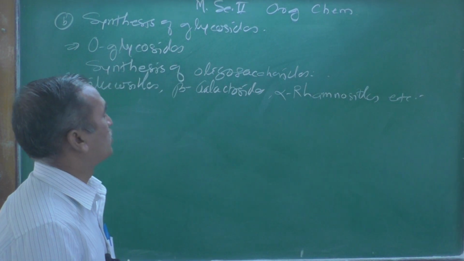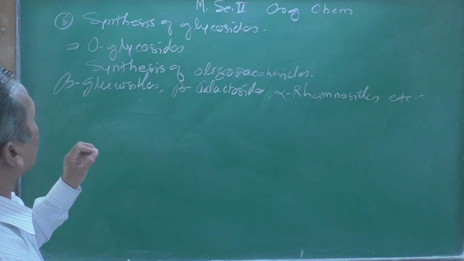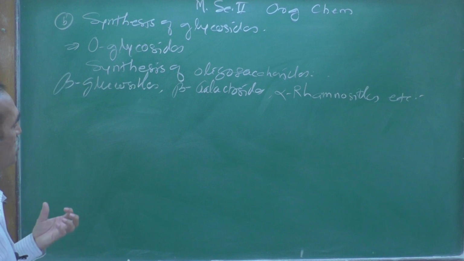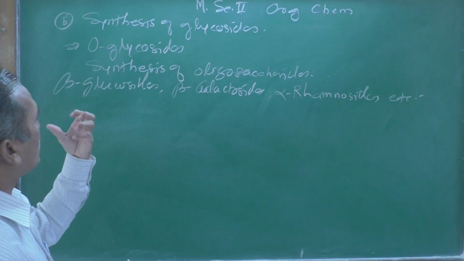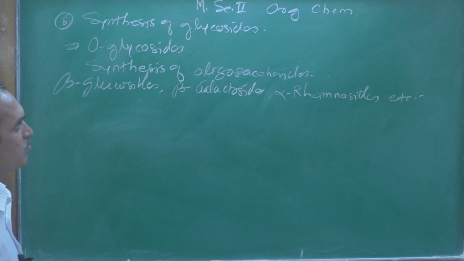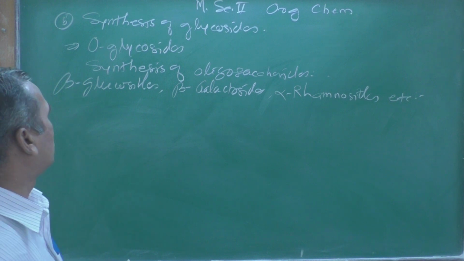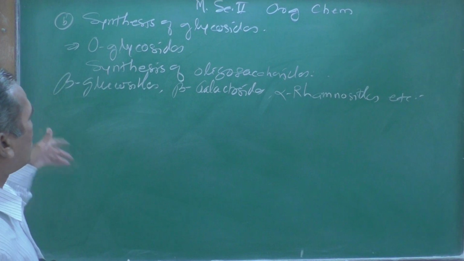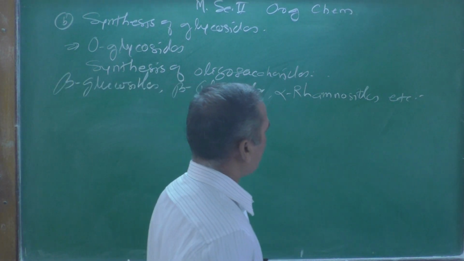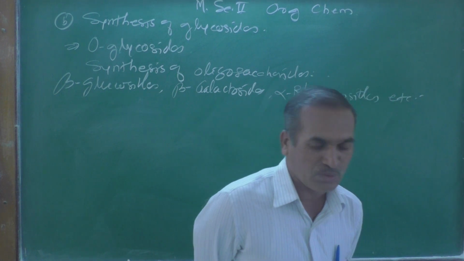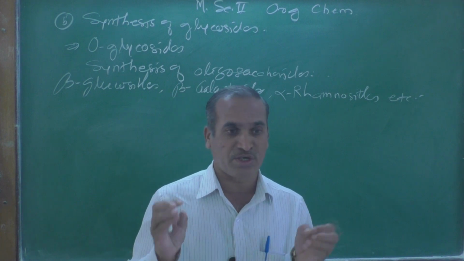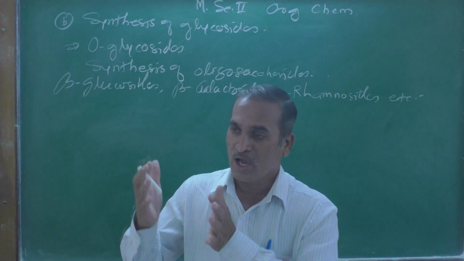So today we are going to discuss the synthesis of glycosides, the synthesis of oligosaccharides such as beta glucosides, beta galactosides and alpha rhamnosides, how they are formed, and what the reagents and reaction conditions are.